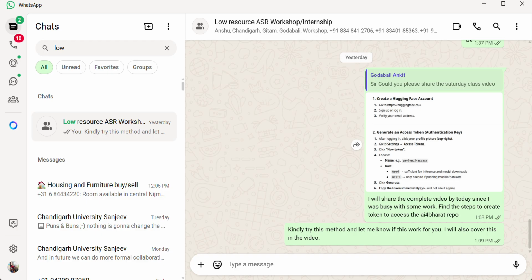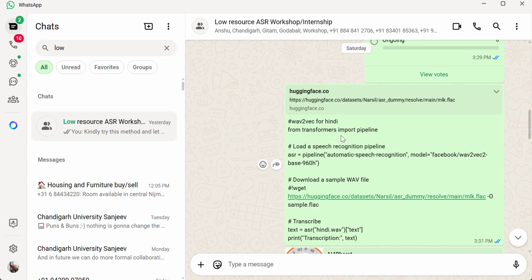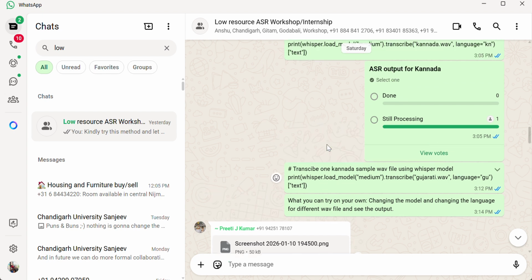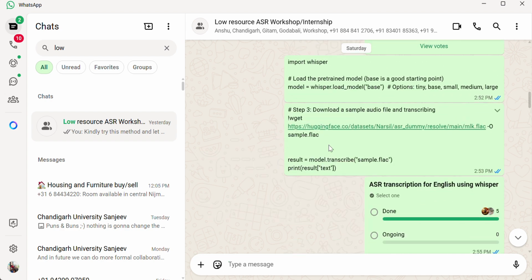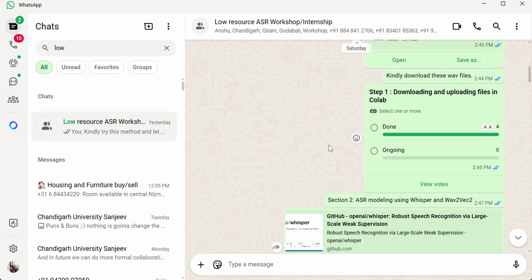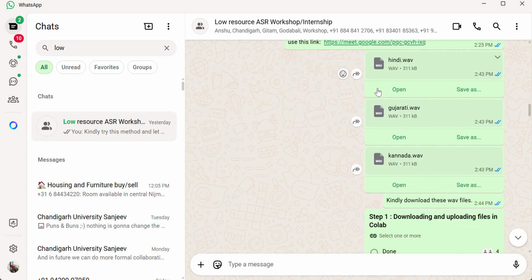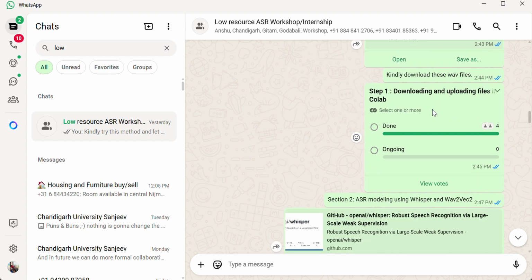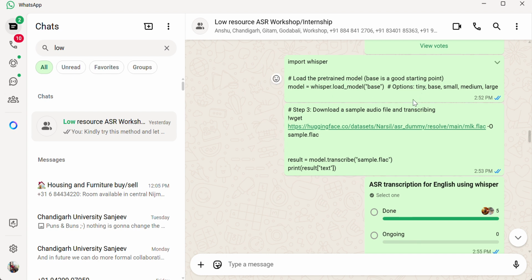All the codes, everything you can find here. You just have to follow the video and follow the code from where we started, somewhere here. Yes, we started here. Once I uploaded the wave file, from here you can follow line by line. All the codes are present. You just have to copy and paste it there.